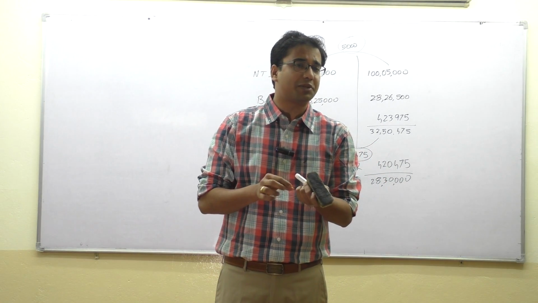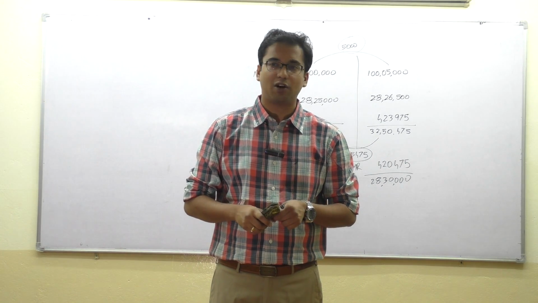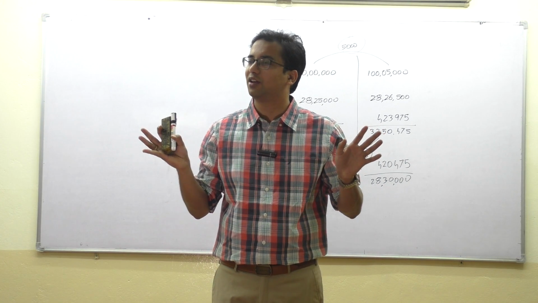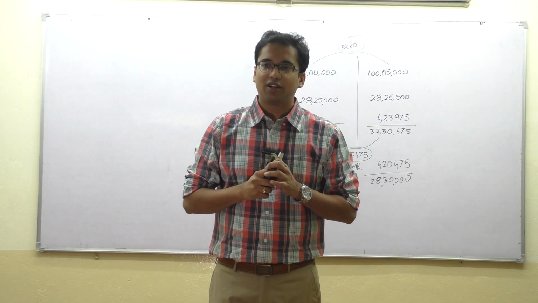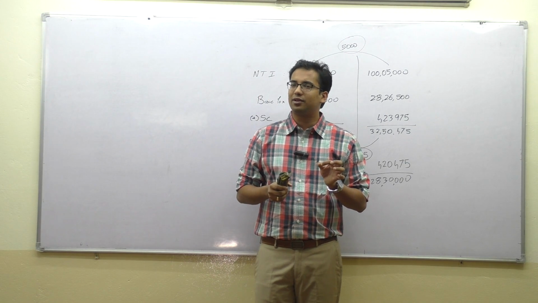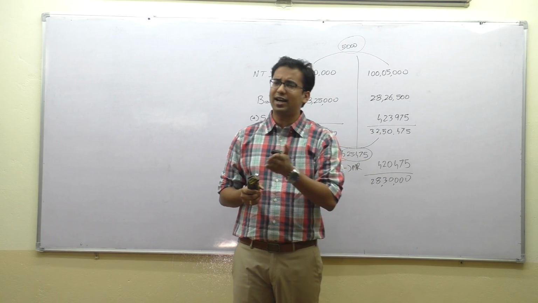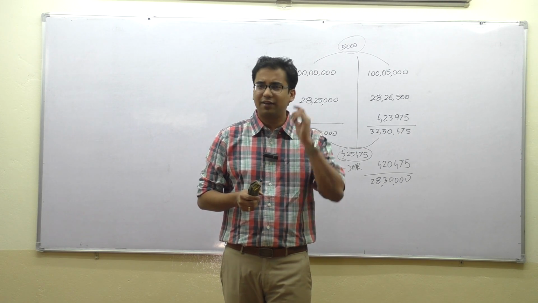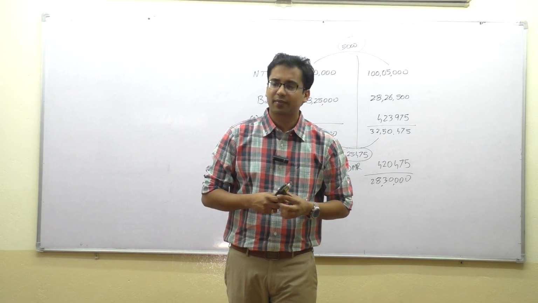Chalo, let's see for super senior citizen, what is it? What is the basic exemption limit for super senior citizen? 5 lakhs. Wow, 0 to 5 lakhs, there is no tax at all. Acha, 5 lakhs to 10 lakhs. Have you noticed for a super senior citizen, there is no slab of 10%, straightforward 20. 5 lakhs to 10 lakhs, 20%. Above 10 lakhs? 30%.